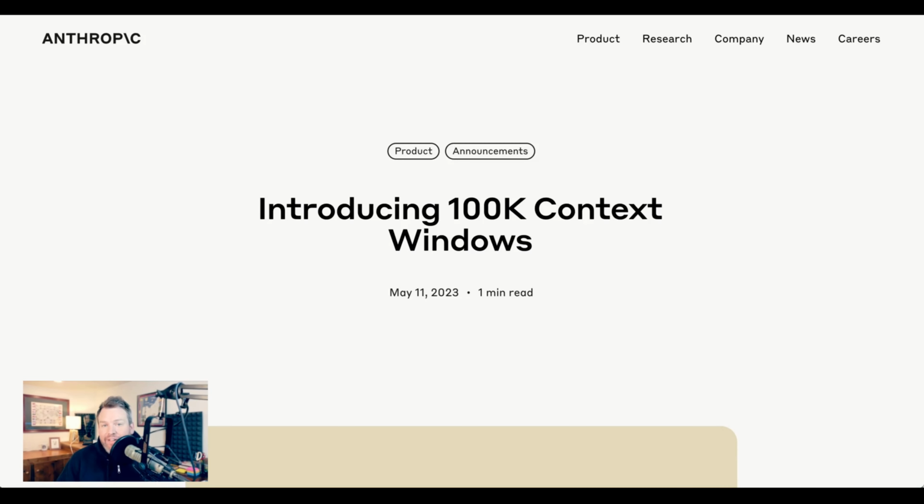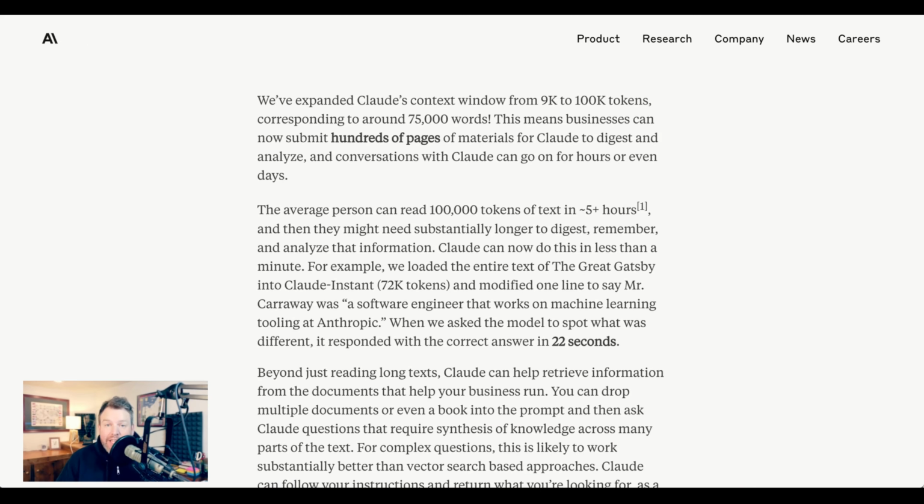And yet, even as people were waiting for that 32K context window, Anthropic swooped in and blew that out of the water with a 100K context window for their Claude model. On May 11th, Anthropic announced, "We've expanded Claude's context window from 9K to 100K tokens, corresponding to around 75,000 words. This means businesses can now submit hundreds of pages of material for Claude to digest and analyze, and conversations with Claude can go on for hours or even days."